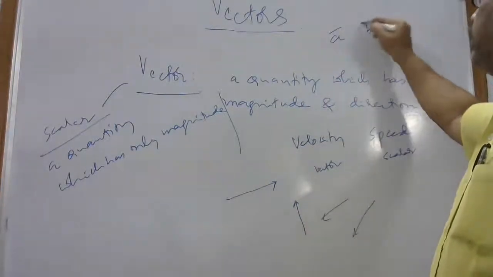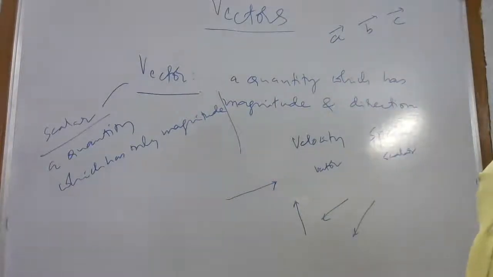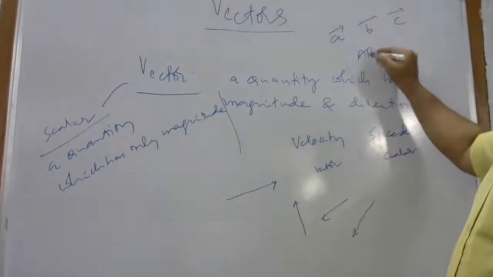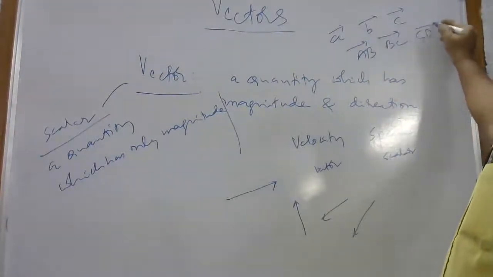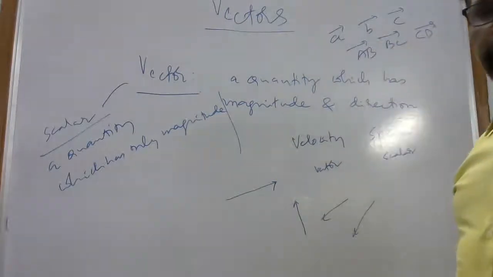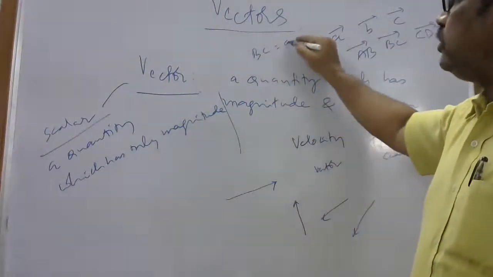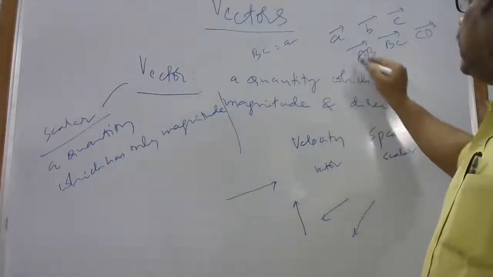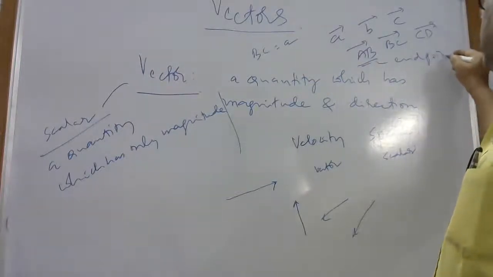So what is the general way of representing a vector? A bar, B bar, C bar. Yes, madam? Clear? Bar means vector, or else I can write a vector in this way: AB vector, BC vector, CD vector. Both are the same only. What is the difference between them? Like the length of a side, I will write BC equal to small a, or not? In the same way, I can represent with a single letter or represent with the end points. This is called indicating a vector with the end points.